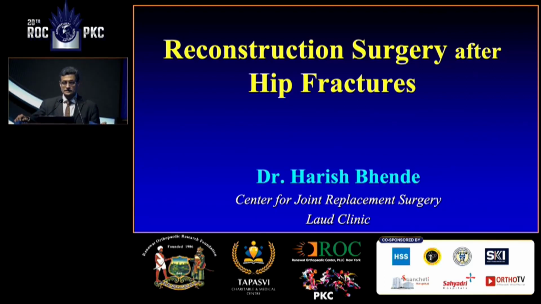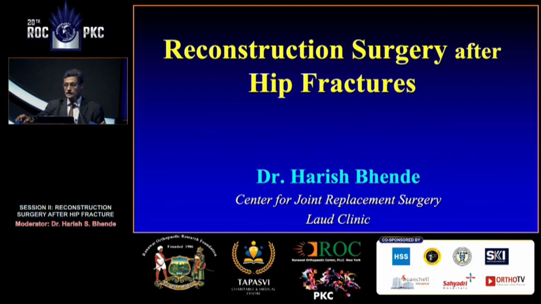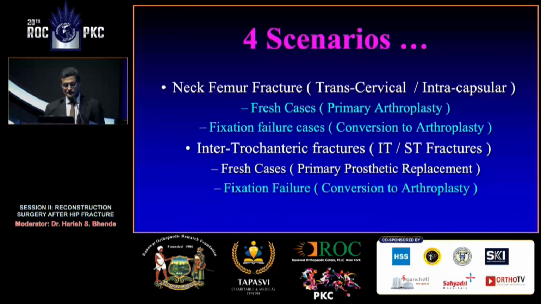Primary osteoarthritis of the hip is quite rare in India. Most of us start hip replacement in some of the trauma conditions. So this is something we call the bread and butter of Indian arthroplasty surgeons, especially the hip arthroplasty people. Now the AVN is going up, so we are getting another indication where the patient comes very easily for us. So basically the discussion is decided in 4 scenarios.